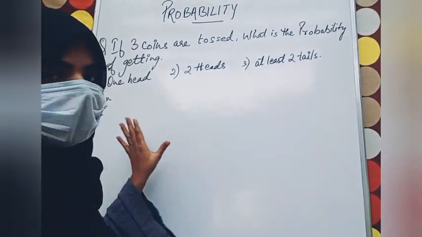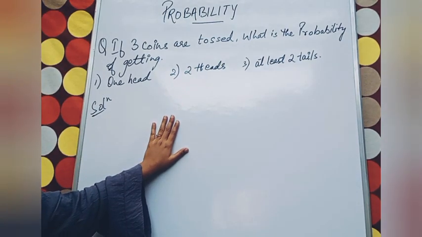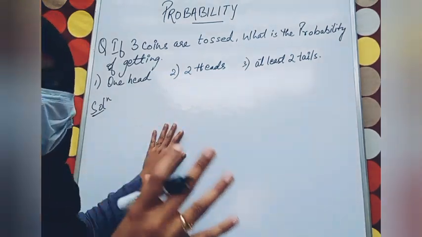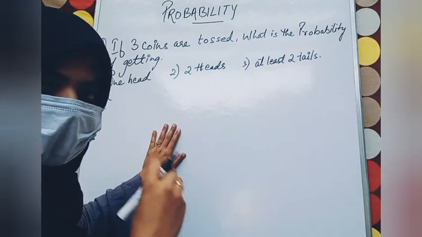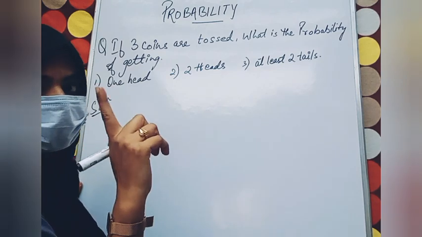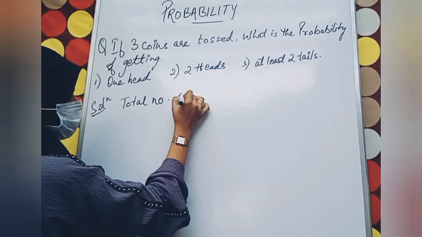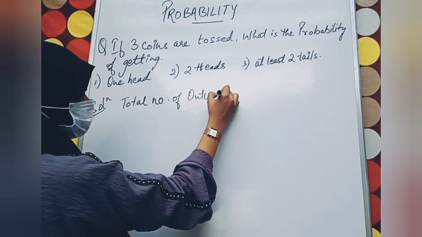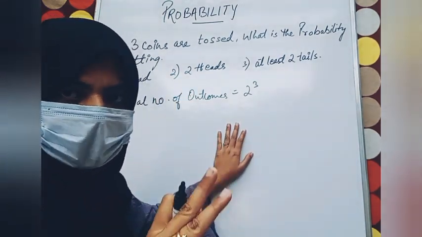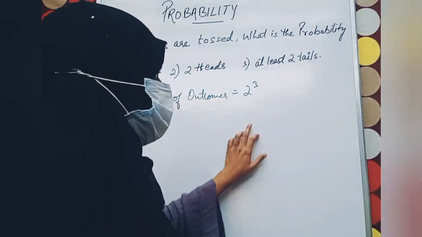Let me read the question out for you all. If 3 coins are tossed, what is the probability of getting one head? First of all we will calculate the total number of outcomes. See, 3 coins are tossed, so the total number of outcomes equals 2 to the power 3. Why? A coin has 2 sides, and 3 coins are tossed. If it were 1 coin, then 2 to the power 1 would have come.